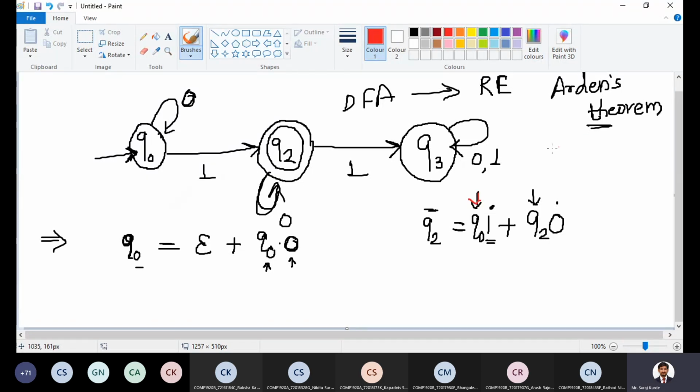Current state, followed by input, it goes to some next state. Q0 is reachable from Q0 itself and on epsilon input. So I can represent it in some form. Now just apply the theorem. For Q0, we can apply the theorem.